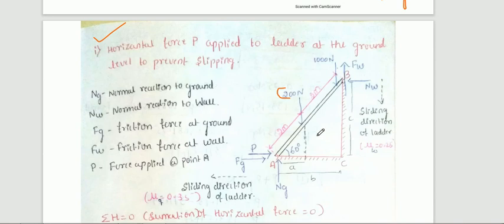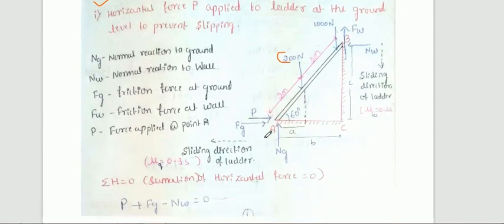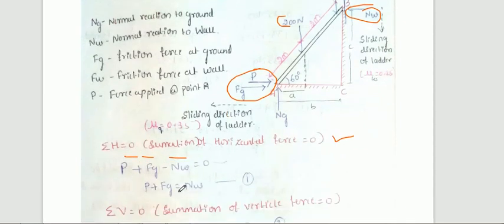If you draw the free body diagram, then it is very easy. You just need to apply the equilibrium conditions. What are all the equilibrium conditions? Summation of Fx is equal to 0, horizontal force is equal to 0. So how many horizontal forces are there? P and Fg are the horizontal forces in the positive direction, and Nw is the horizontal force in the opposite direction. Just P plus Fg minus Nw is equal to 0. So from this, P plus Fg is equal to Nw, which let us call equation 1.